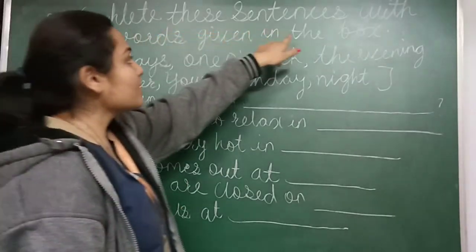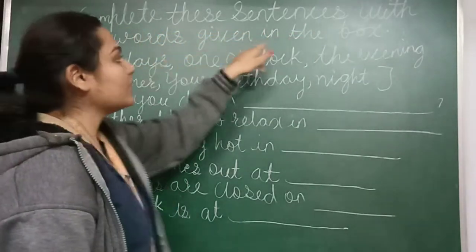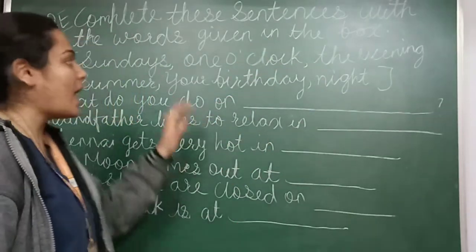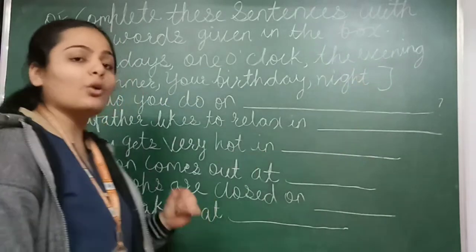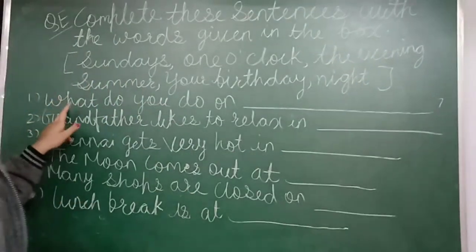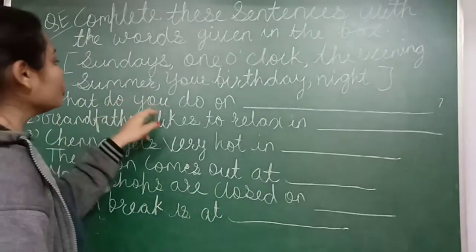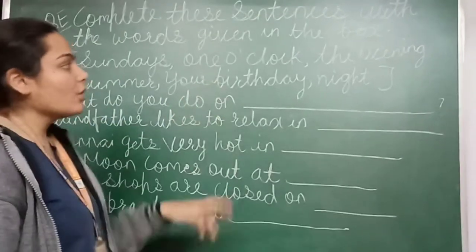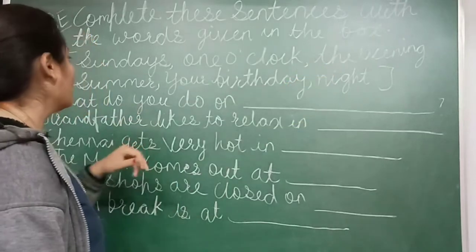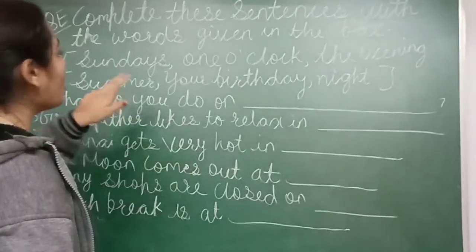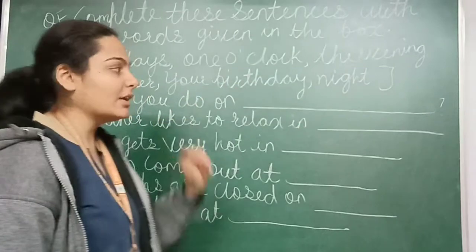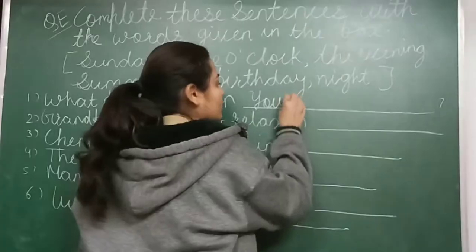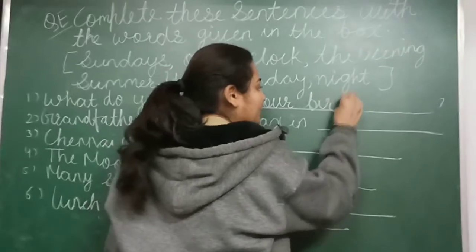Complete these sentences with the words given in the box. We have to complete these sentences with the help of these words. Okay, now first sentence is what do you do on Sundays? No. 1 o'clock? No. The evening? No. What do you do on your birthday? Your birthday.